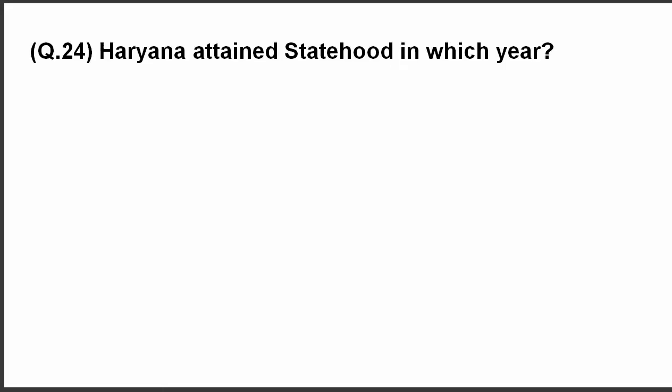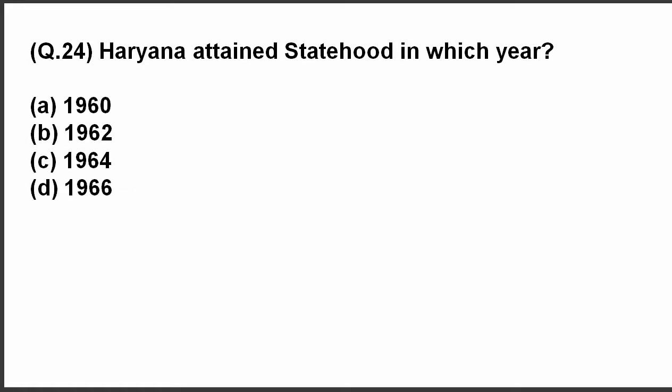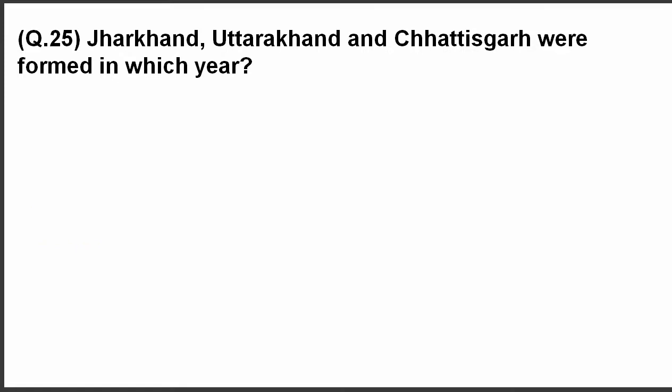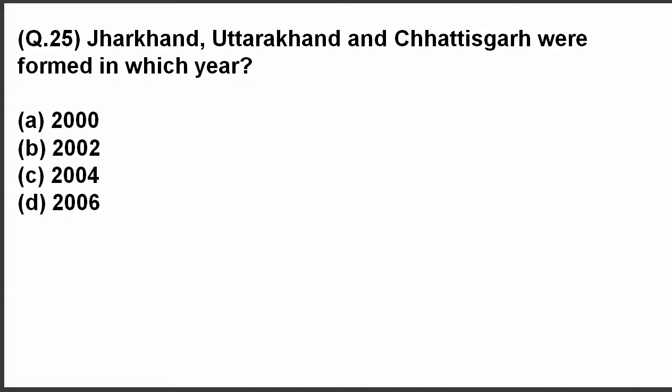Question 24. Haryana attained statehood in which year? The answer is year 1966. Question 25. Jharkhand, Uttarakhand and Chhattisgarh were formed in which year? Correct answer is year 2000.